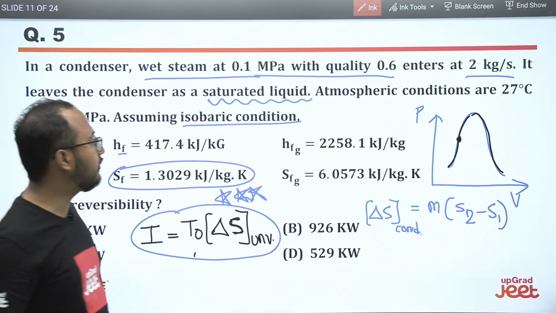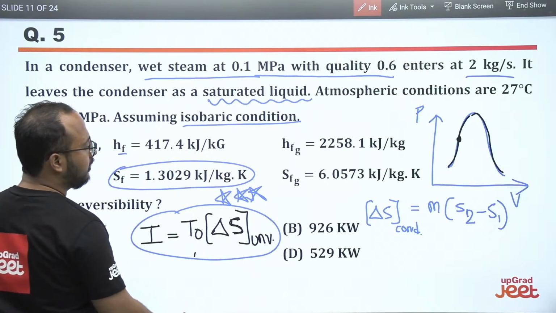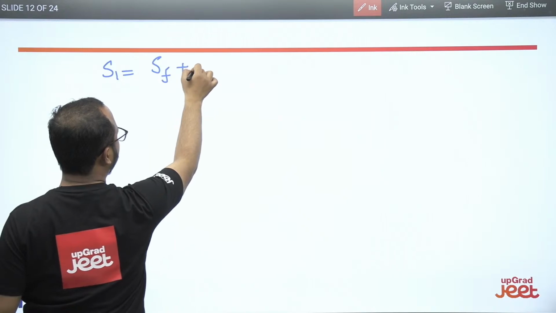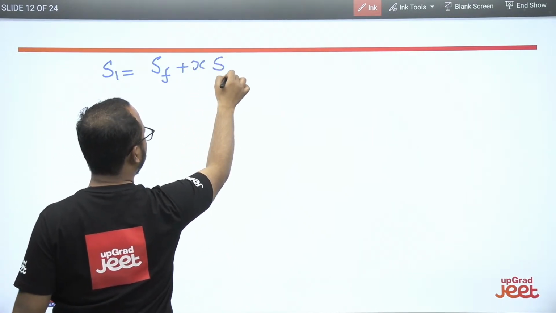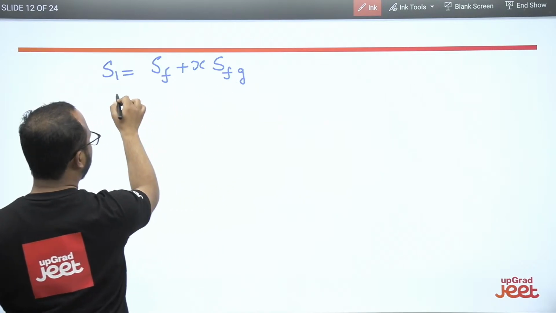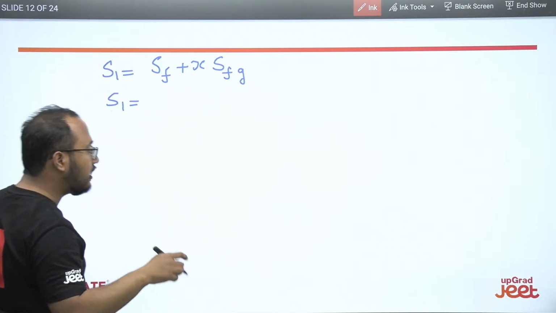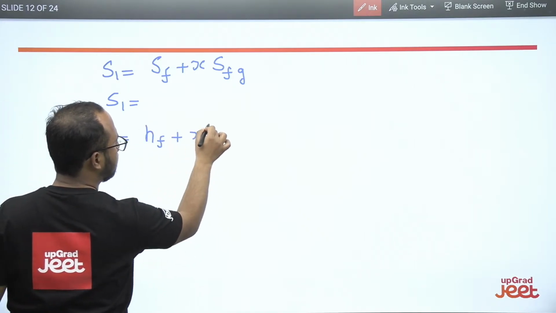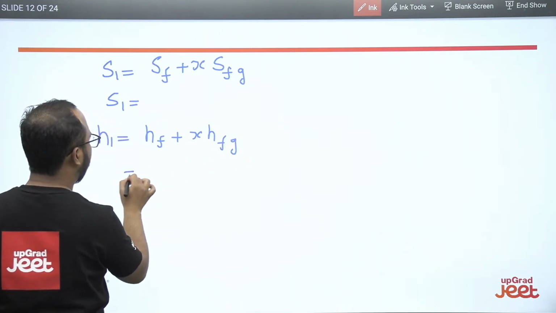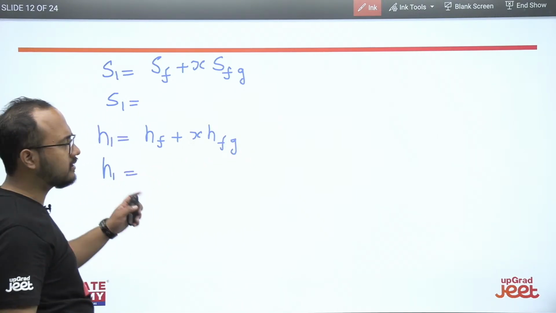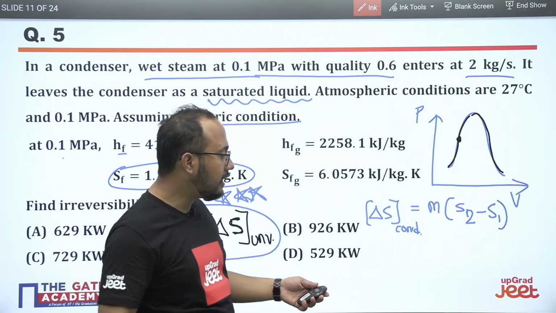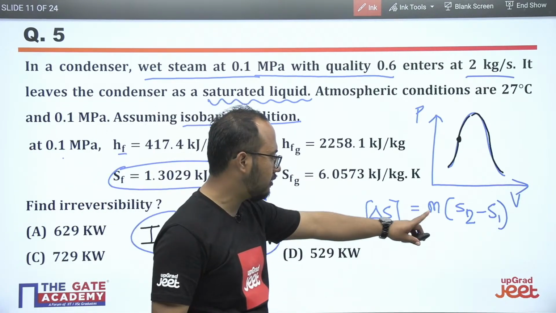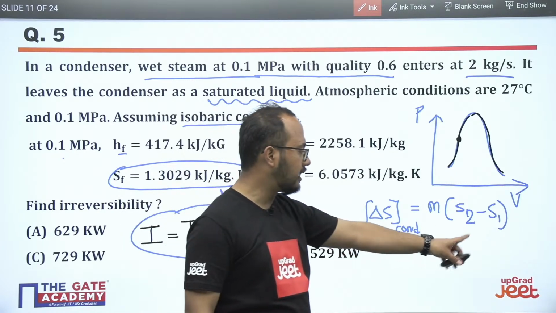Okay, this is clear to everybody. So see, what will be the value of S1 here? The value of S1 will be SF plus X, the quality, times SFG. From this particular relation you can calculate the value of S1 here. In a similar way, for enthalpy you have to calculate HF plus X HFG. You can calculate the value of H1 here. So S1 is clear, H1 is also clear, but why do we need H1? Just wait, we will be discussing why we are calculating H1. But first of all you should know how to calculate the entropy change of a condenser, right?